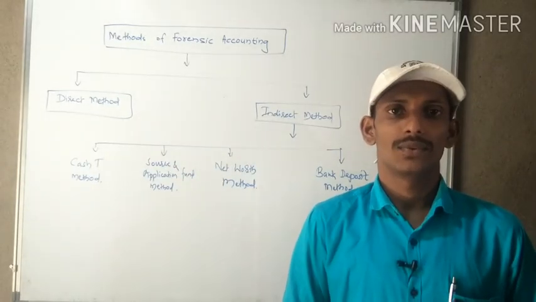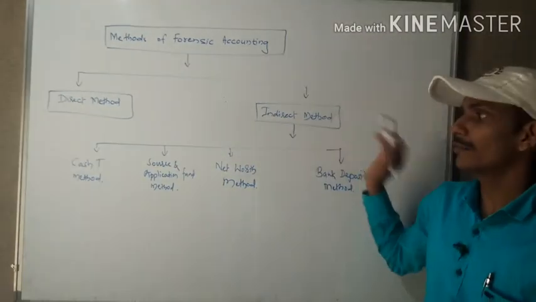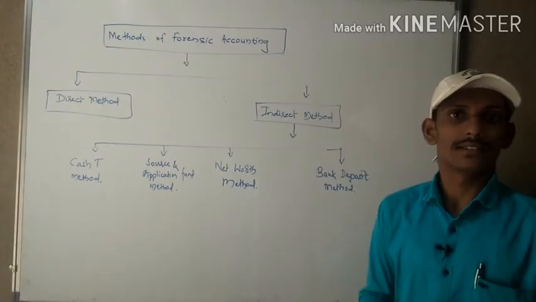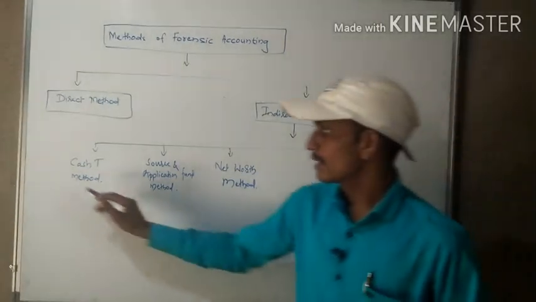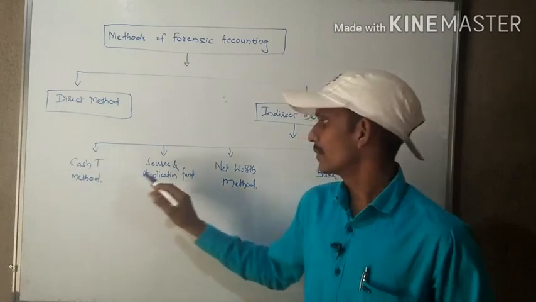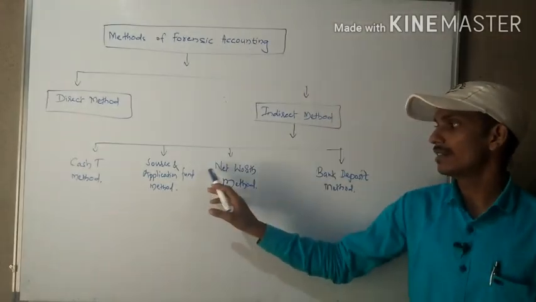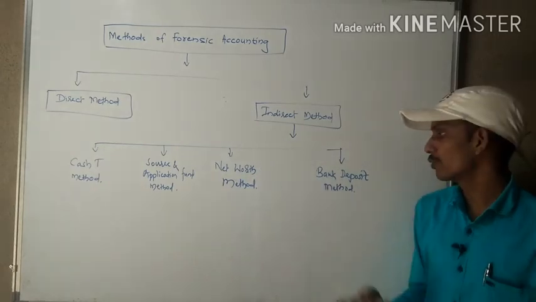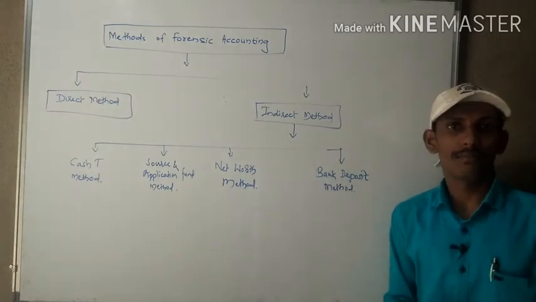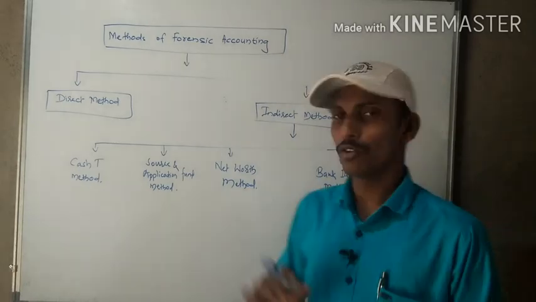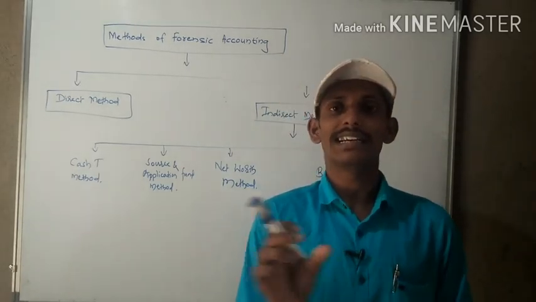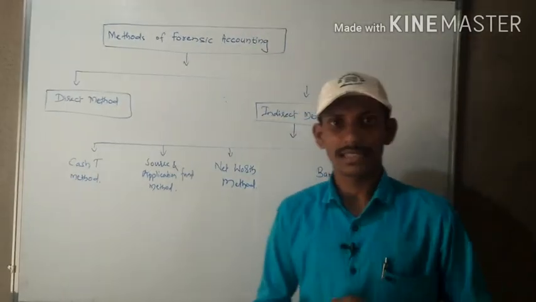In the indirect method there are 4 methods: the cash T method, next the source and application of funds method, third the net worth method, and fourth the bank deposit method. These are the 4 methods under the indirect method.